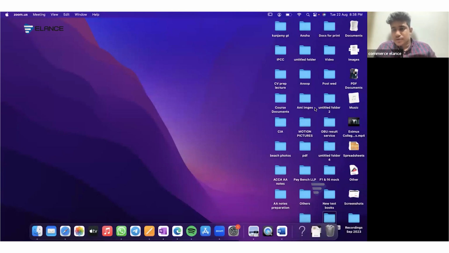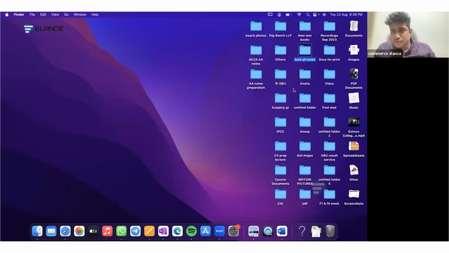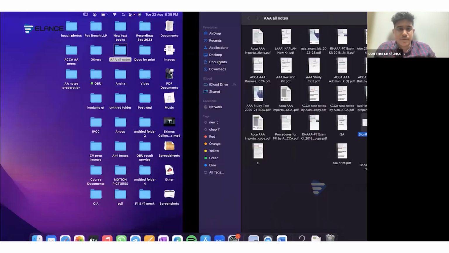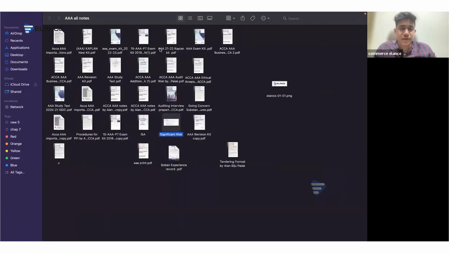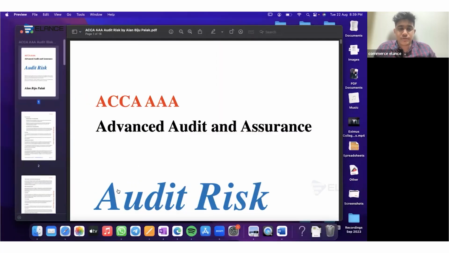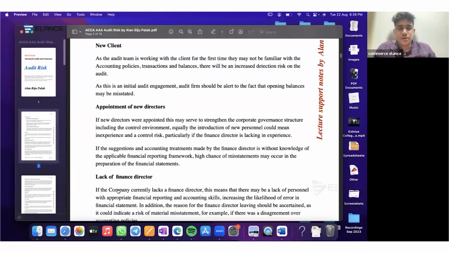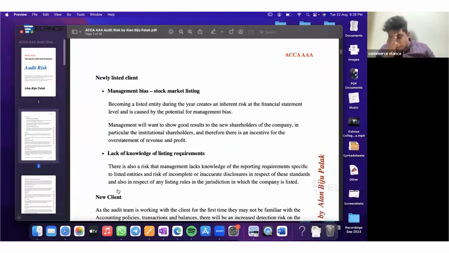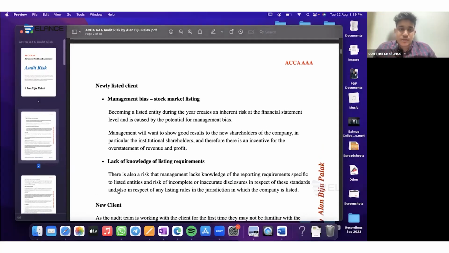So I will be sharing you a note as well as some set of notes for the AAA. So these notes are directly available in Google as well. So you can search for the same note along with my name in Google. You will be getting the same file. Like there's a file called Audit Risk, which I have already shared. So in this Audit Risk notes, I have listed down almost all the possible risk. Sorry, not responses, but all the possible risk.